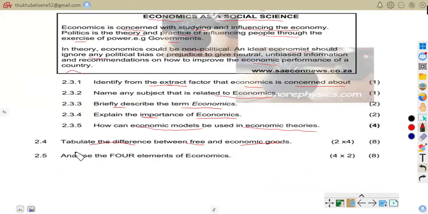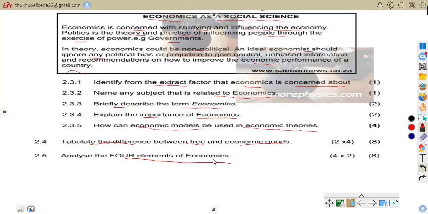Question 2.5, we said analyze the four elements of economics. You know very well that we're talking about scarcity, we're talking about choice, we're talking about efficiency, we're talking about equity. So with scarcity, we're talking about limited resources versus unlimited.